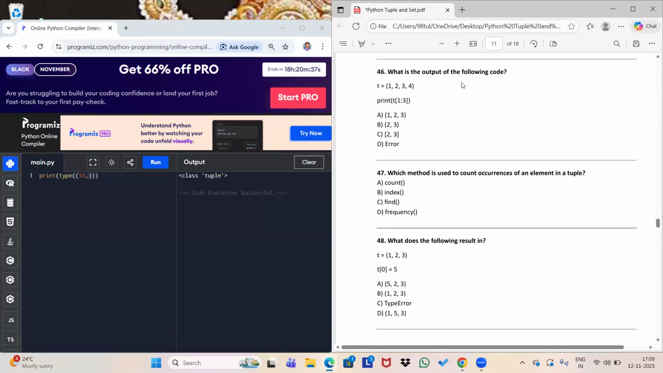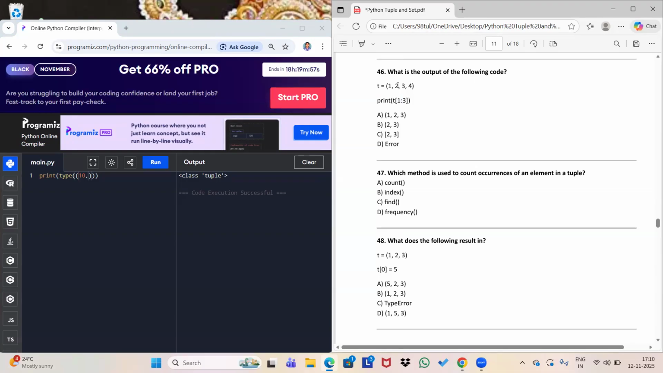What is the output of the following code? This is my tuple and it's asking you about slicing. The starting point is 1 and we want elements from 1 to 3. Let me tell you, when we use slicing like this, the 1 is included but the 3 is not included.